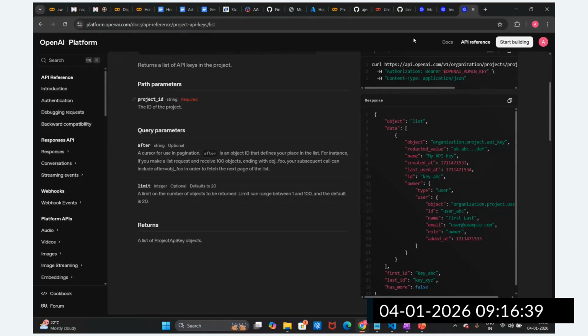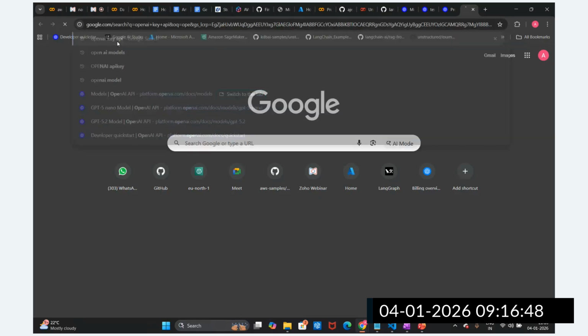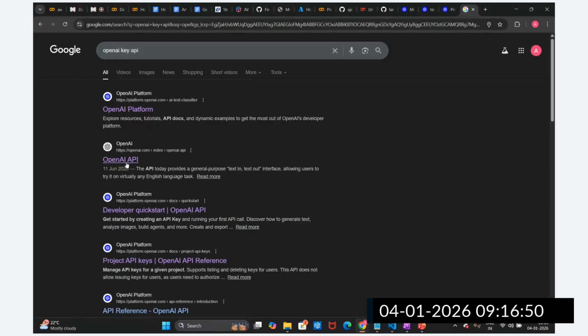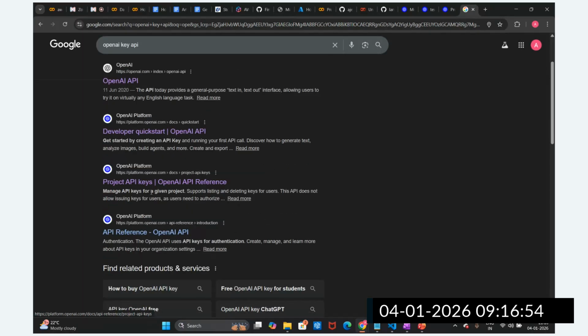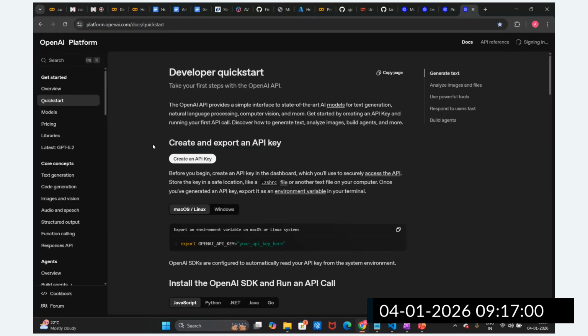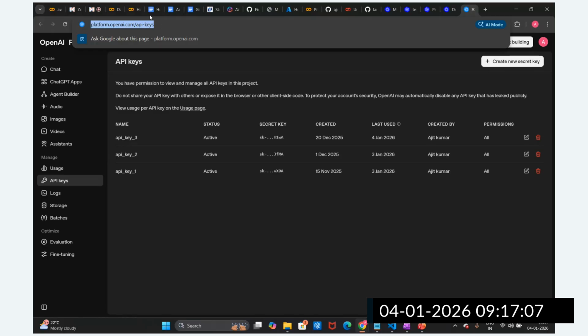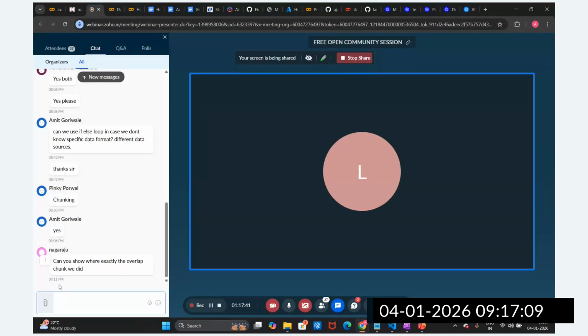Let me check. It should be there actually. Why is it not showing up? Okay, create the OpenAI key. I will share this link, guys. You can create your API keys from this link.